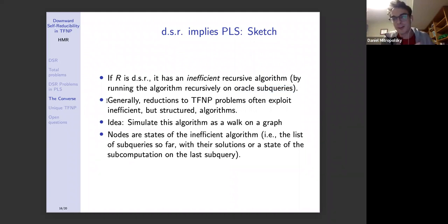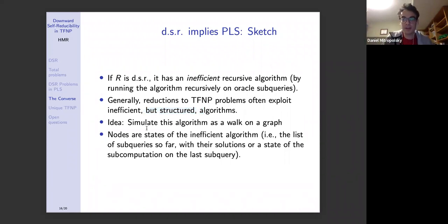And this is something Pavel Hubacek told me some time ago, and I've kind of been repeating it ever since. But I do want to give him credit for this observation that reductions to TFNP problems are all about exploiting inefficient but very structured algorithms. So these algorithms would be too inefficient to show that these problems are in anything other than TFNP subclasses, because they're inefficient, but they have some structure to them. So they give you a reduction to PLS or PPAD or one of these problems guaranteed by an existential argument.